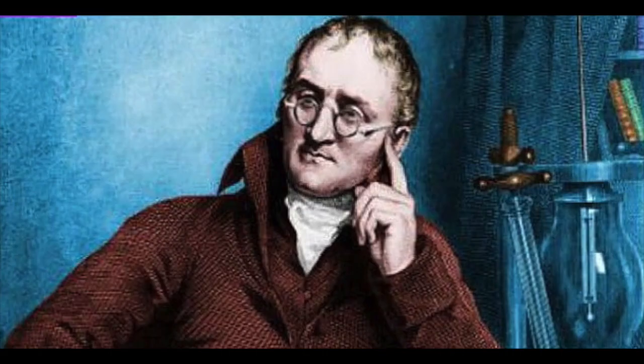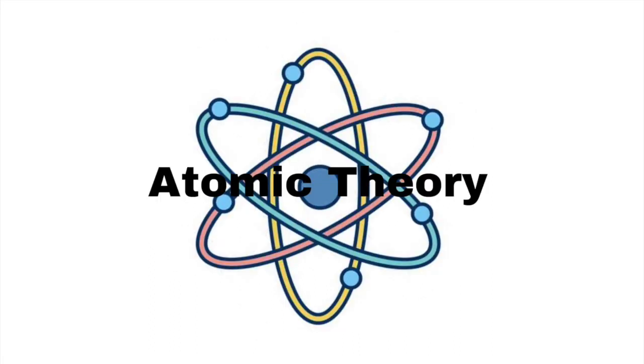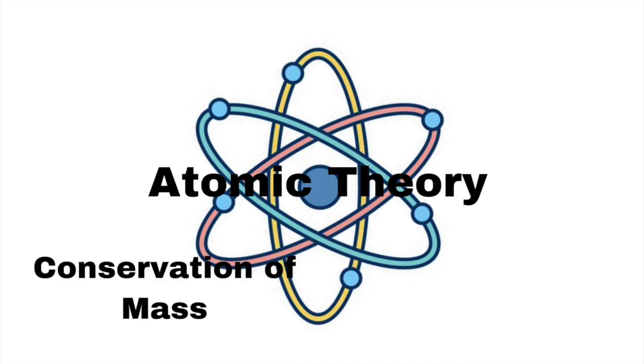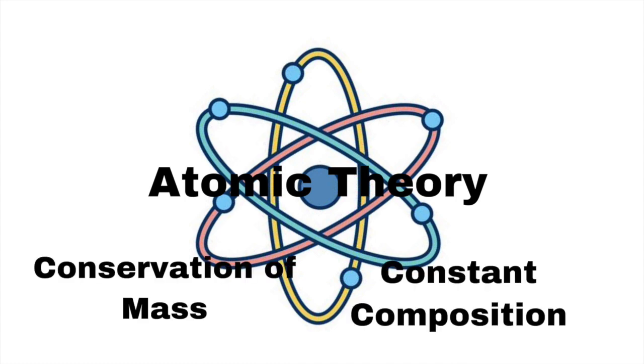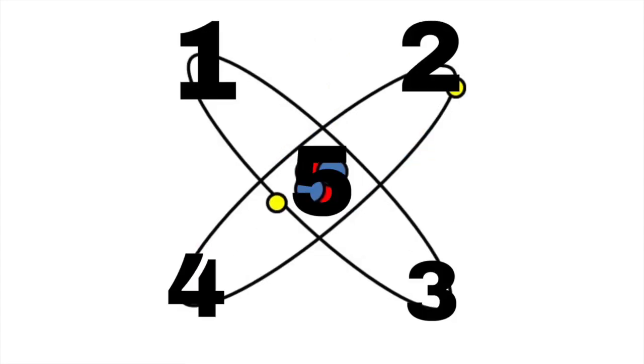In 1803, an English chemist, John Dalton, formulated the first modern concept of the atom, a tiny particle that is the rudiment of chemical structures. Referred to as the atomic theory, this proposition built on ideas from the law of conservation of mass and the law of constant composition. The atomic theory itself is then divided into 5 parts.